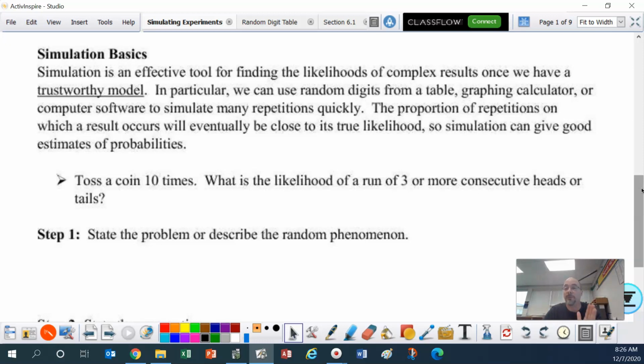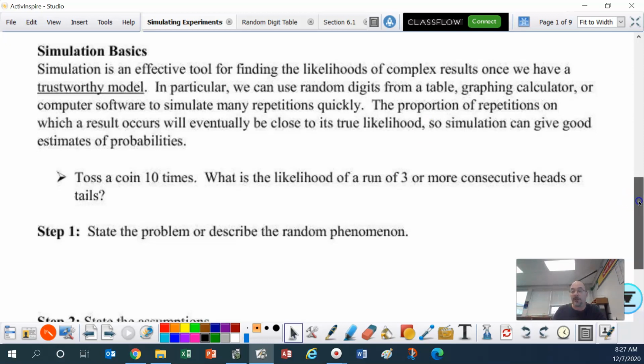That's going to be really important, and that's why we're going to have some steps we have to go through. And yes, you have to follow these steps. So when you run into a problem like this, I'm going to expect you to lay it out just like I am. In particular, we can use random digits from a table, graphing calculator, or computer software to simulate many repetitions quickly. The proportion of repetitions on which a result occurs will eventually be close to its true likelihood. So simulation can give good estimates of probabilities.